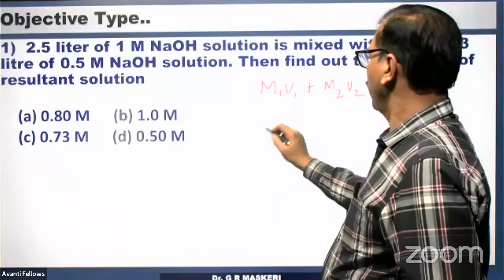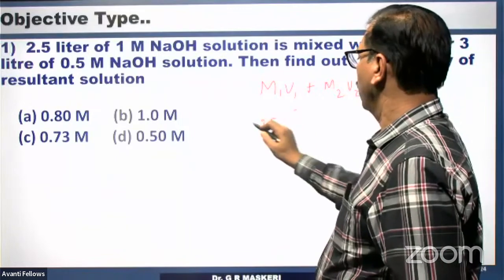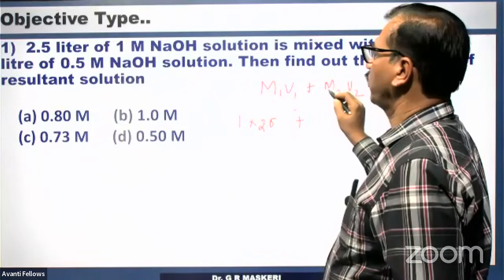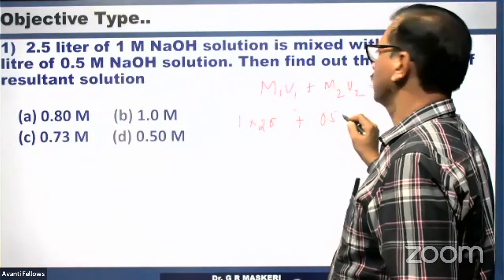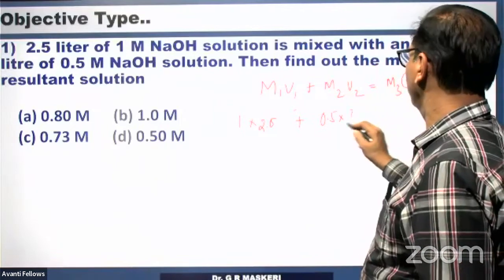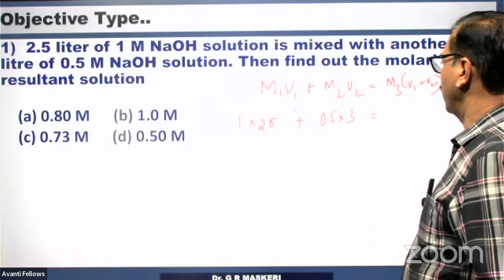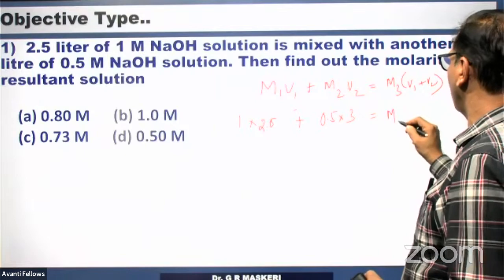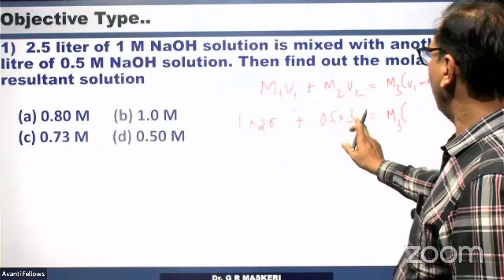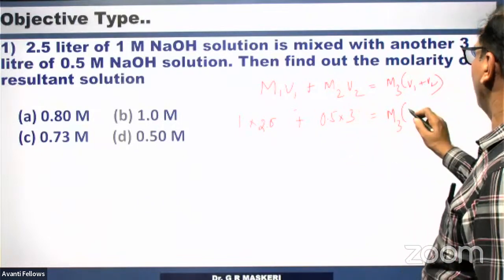So this is 2.5 into 1 plus 0.5M into 3 liters. The resulting solution is M3, which you have to find out. V1 plus V2, V1 is 2.5 and 3 liters, that is 5.5.